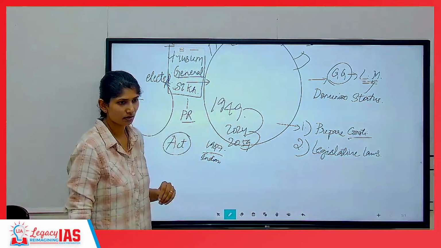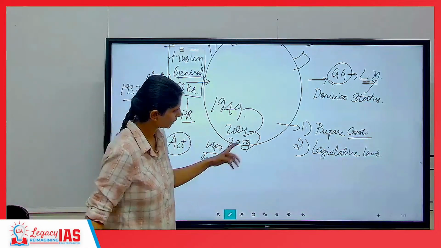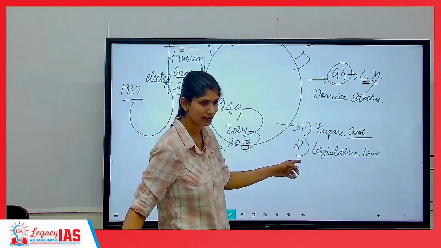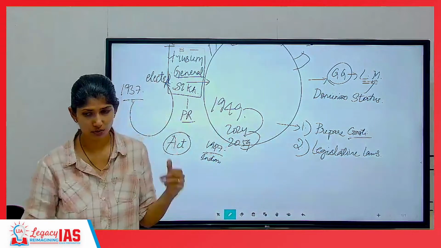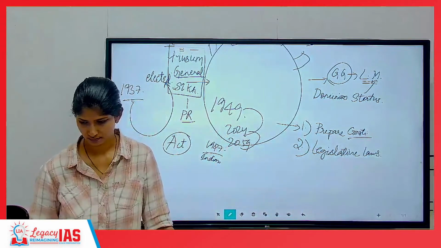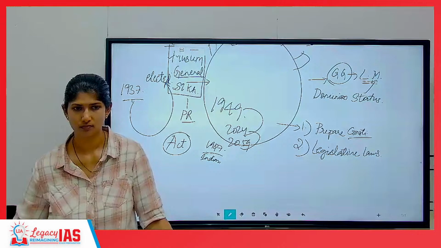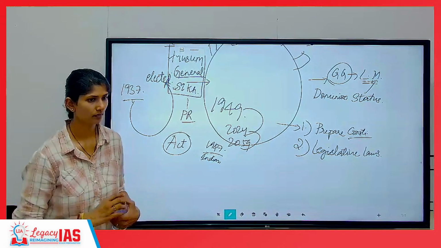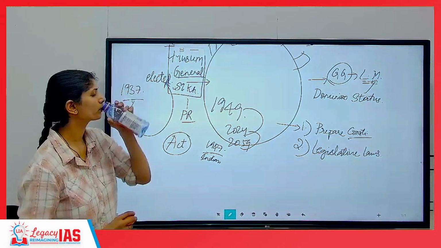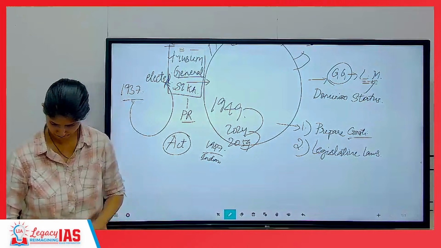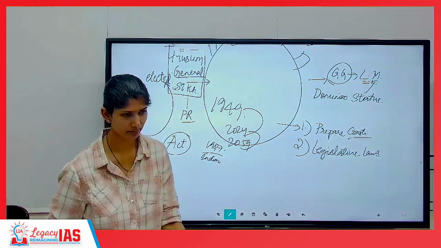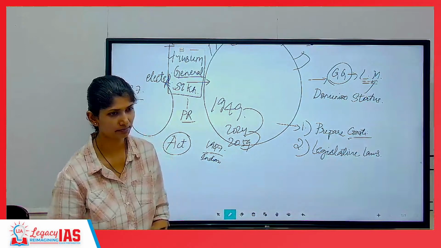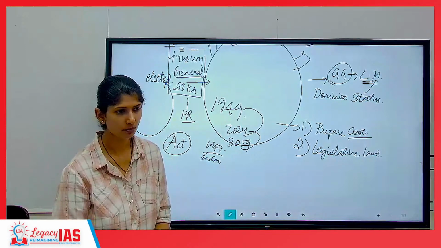Now this Constituent Assembly had to perform the role of constitution as well as legislative bodies. Write this down. That was a prelims question. Constitution amendment is different. That's different. We'll come to it a little bit. Clear up until here, no?